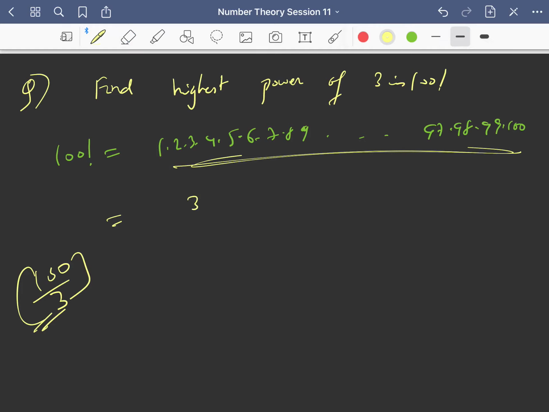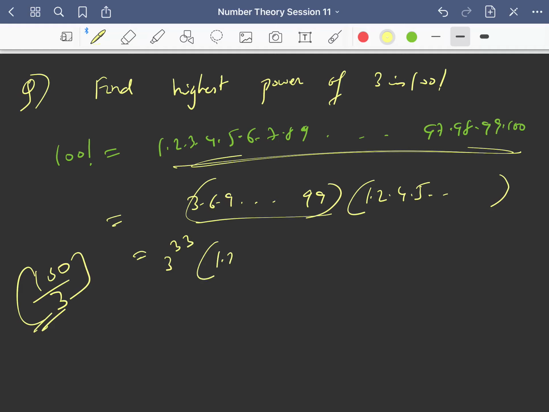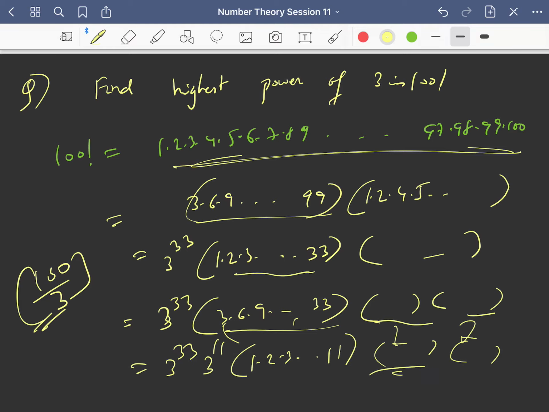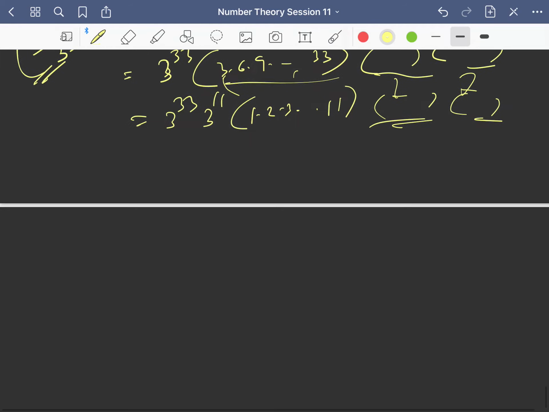Okay, let me just do it step by step. So this is 3, 6, 9 up to 99, and the rest as it is, 1, 2, 4, 5, right? So from each of these you can take 3 common, you will get 3 power 33, and you will get 1, 2, 3 up to 33 and this thing, right? So again in this the multiples of 3 are 3, 6, 9 and up to 33, and something which is not a multiple of 3. So 3 power 33, and this again you can take 3 common. This time there are 11 3's, right? So 3 power 11 into 1, 2, 3 up to 11 and something like this. In this there is no contribution of 3 because there is no multiple of 3.